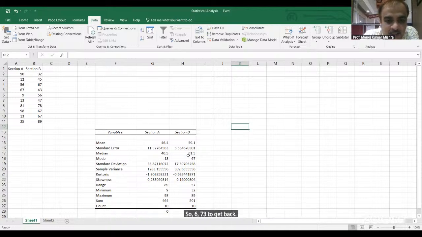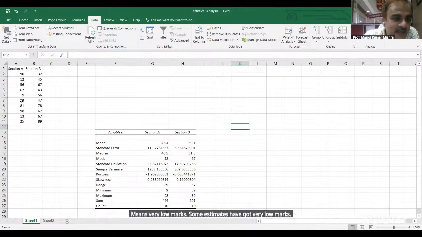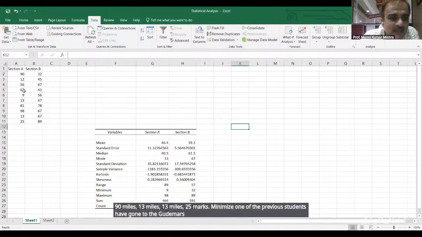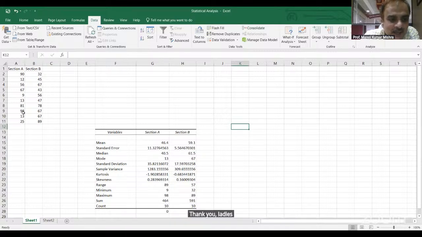Mode is 13, mode is 67. In section A, mean is 46 and mode is 30. Most of the students' marks are less than average, means very low marks. Some students have got very low marks like 9, 13, 13, 25, 12. Only 3 students have got good marks, 90, 99. Here section B is better.